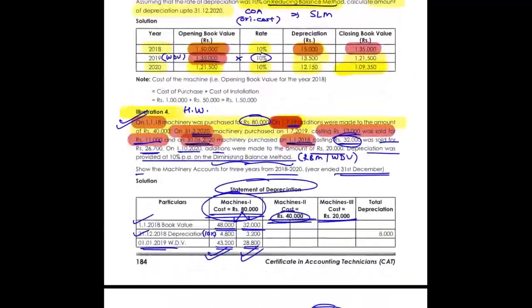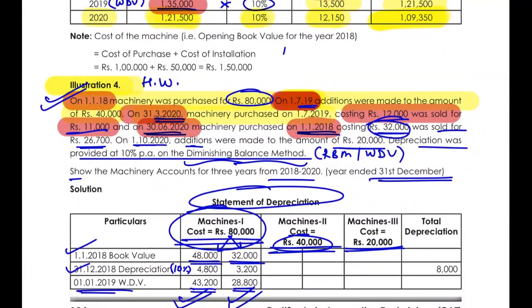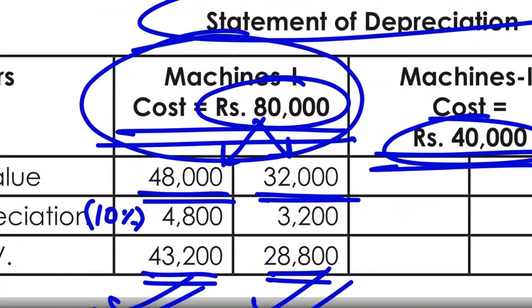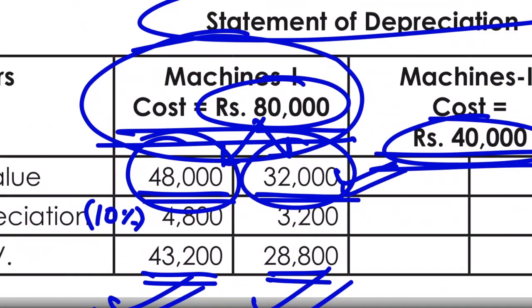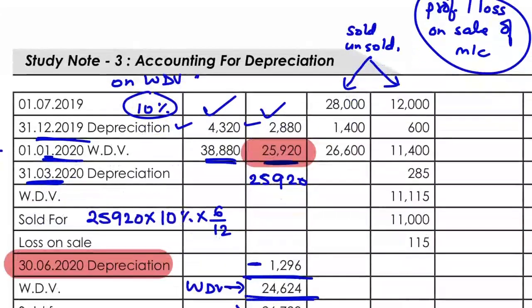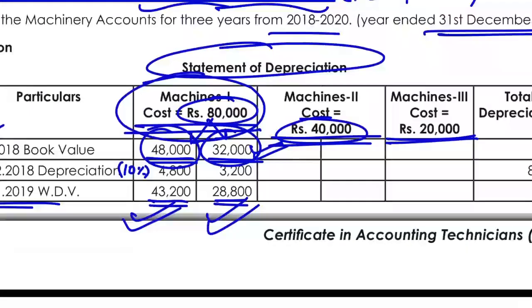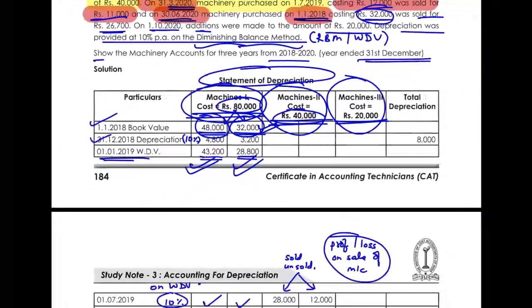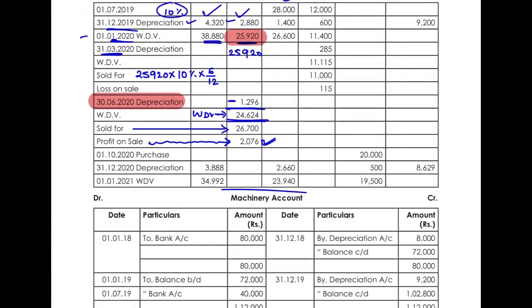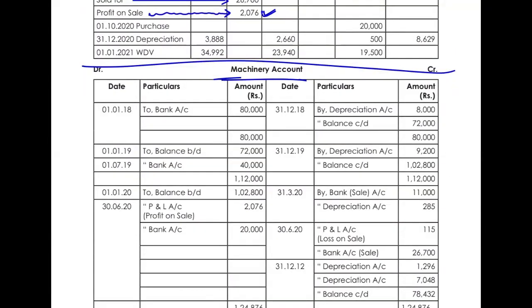This you have to do only in case when you have purchased more than one machine or part of an asset is sold. So in this case, if you see, machine one was of 80,000, but it has two parts, 48,000 and 32,000. 32,000 was sold. So for calculating this, we have done all this calculation. Same we have done for machine 2 and machine 3. We have calculated the depreciation and everything. Once you do all this, now the machinery account is very easy.